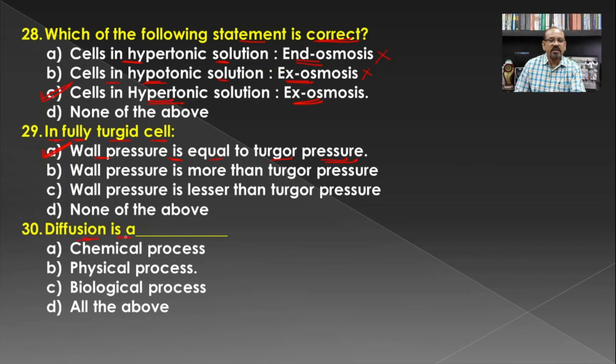Then if you see the process of diffusion, in a system every particle or every component possesses free energy as per the law of thermodynamics, and we know there is no necessity of the involvement of any living thing or any chemical reaction in this free energy. So it means that diffusion is a simple process which is physical in nature, and hence B is the correct answer for this question.